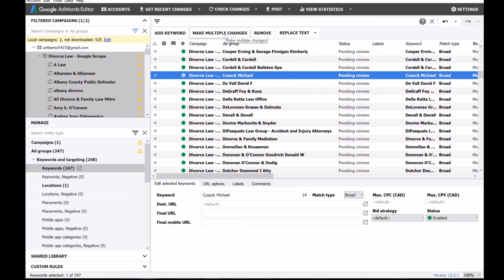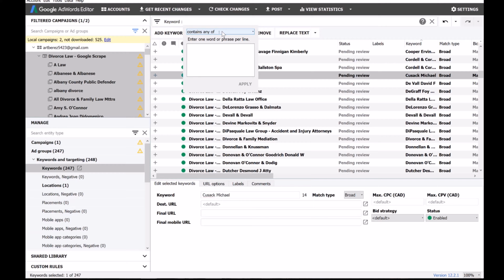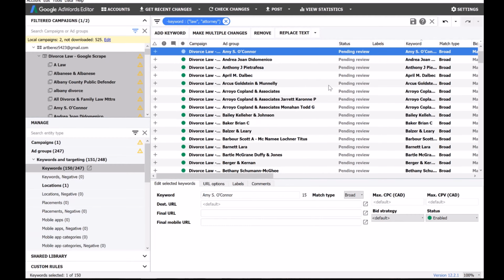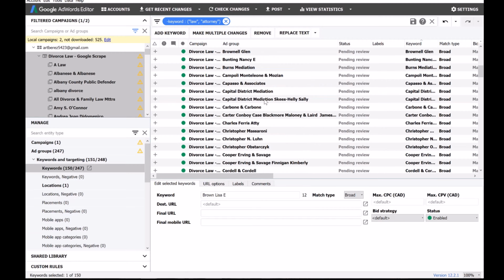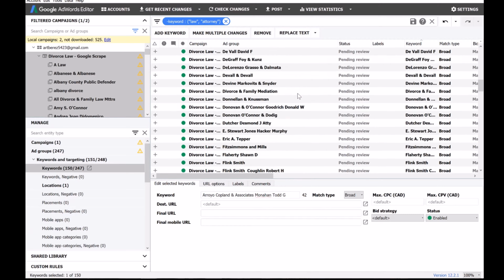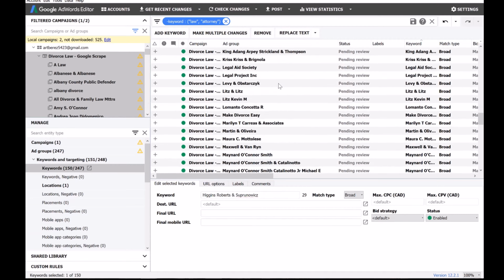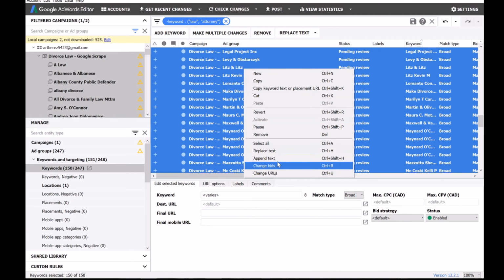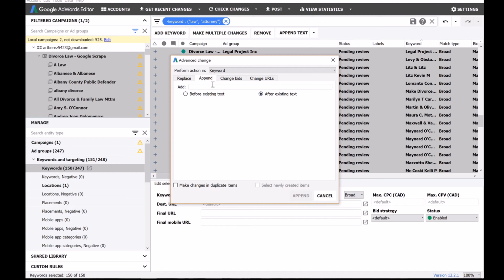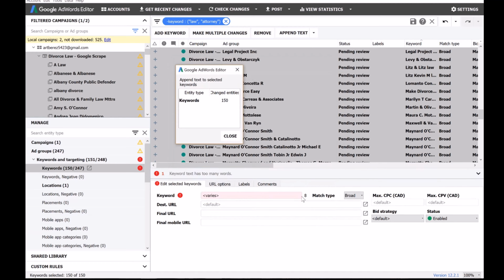So let's do a filter, keyword, does not contain any of law or attorney. Okay, so none of these have the word law or attorney in them. Although mediation and associates could imply attorney. But nonetheless, just for simplification, we're going to select all of those, and we're going to right click, and we're going to append text. And then after the text, do simply space and law. There we go. And append. There we go.